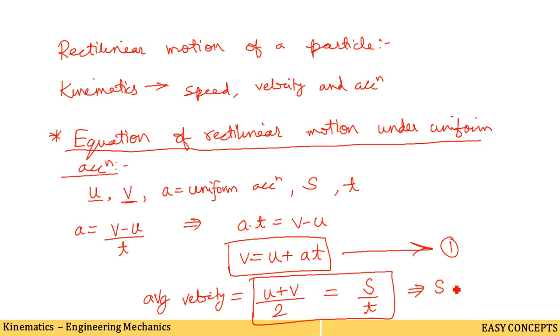We can write this in terms of s, transferring this t to the left side: s is equal to (u plus v) divided by 2, into t. Now we know the value of v. What is v? This v is actually equal to u plus at.